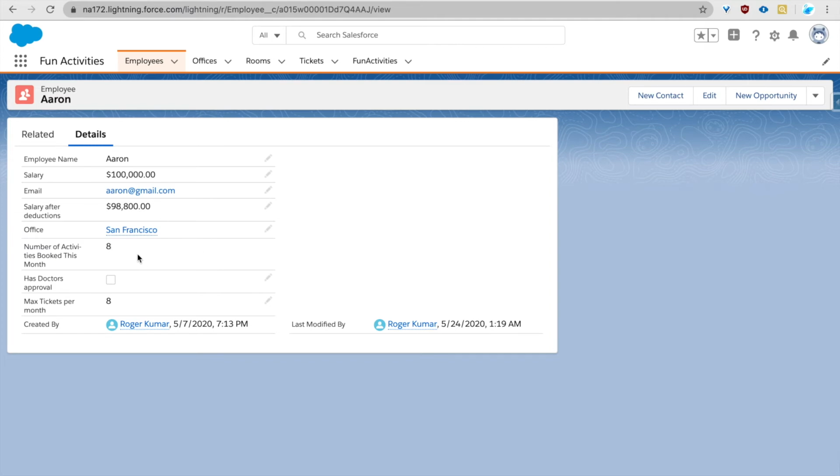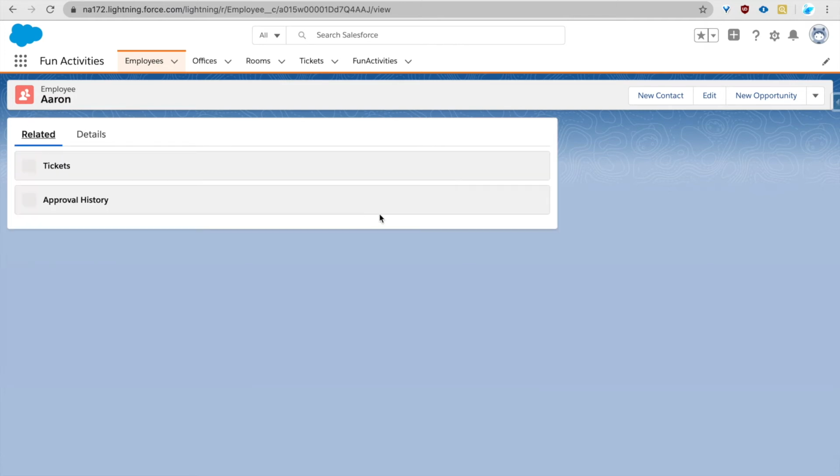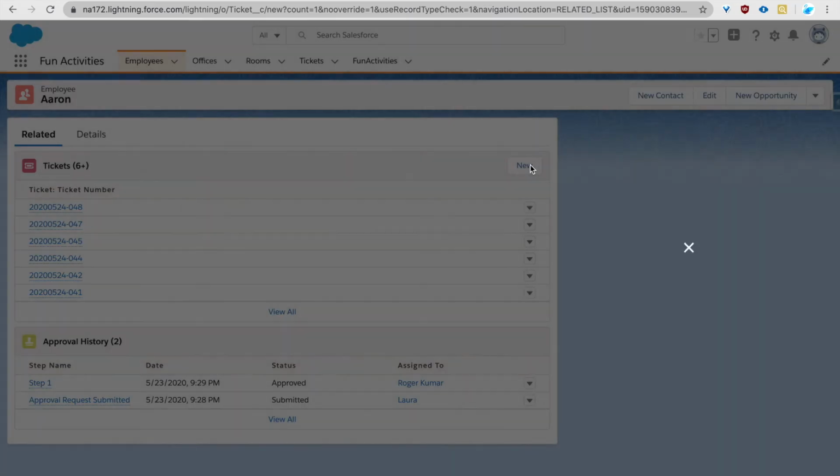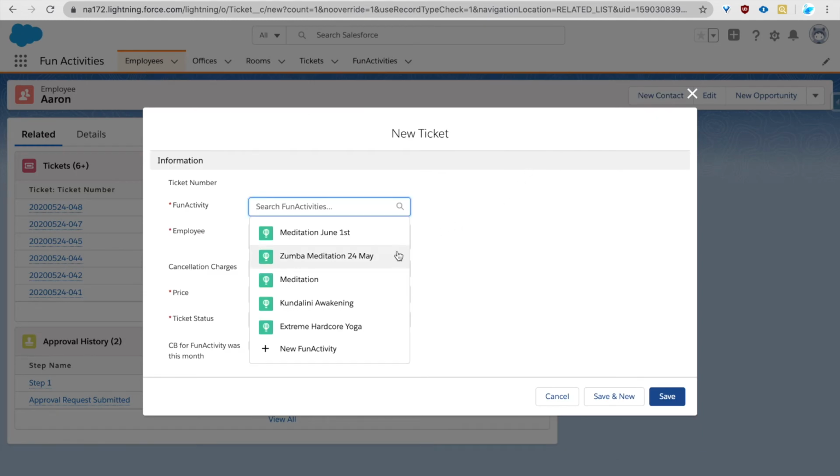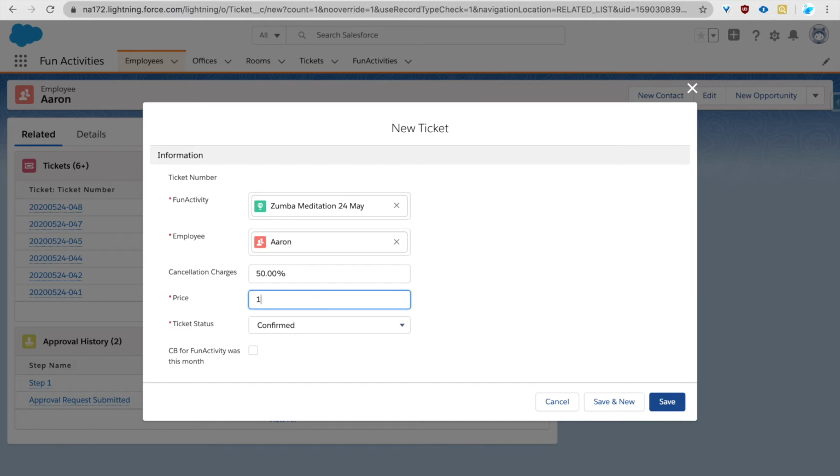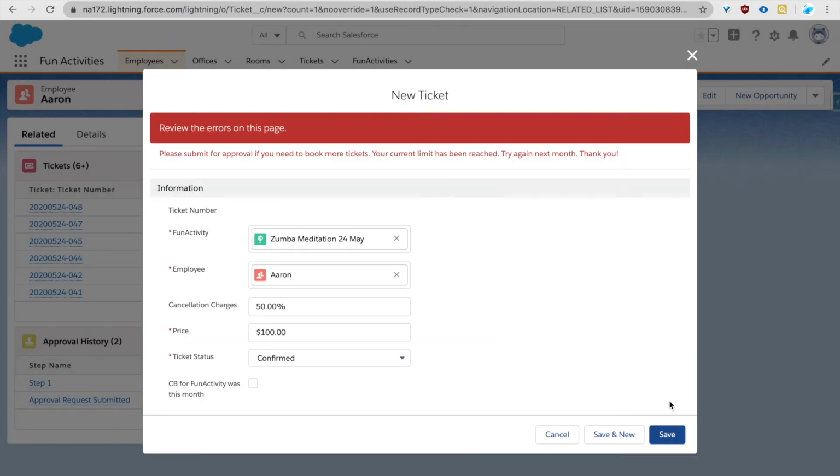And Aaron remembers his friend that loves this activity too, and he wants to bring his friend. He forgets that he has a quota which has been fulfilled, 8 tickets this month, but he really wants to bring his friend and says he wants to book it, but no, it cannot happen.